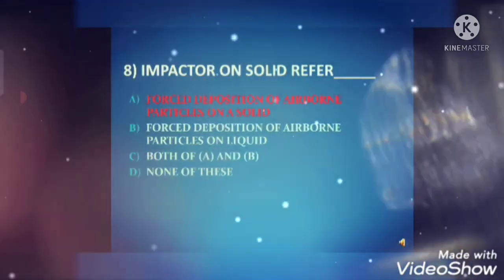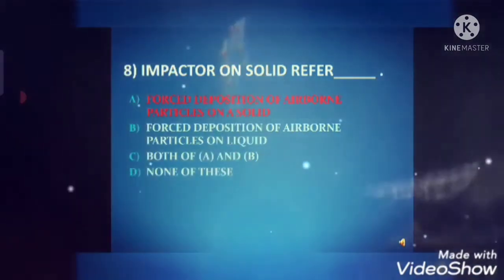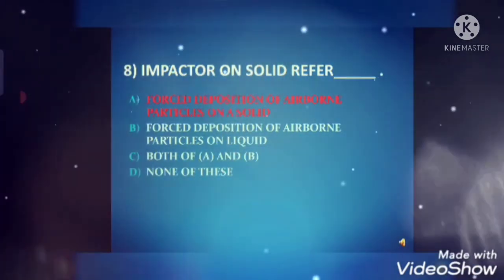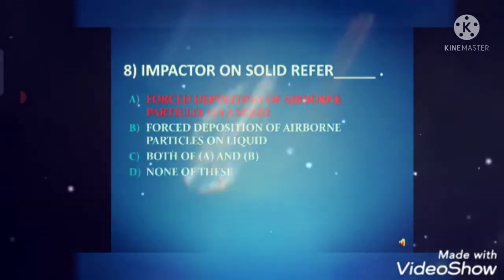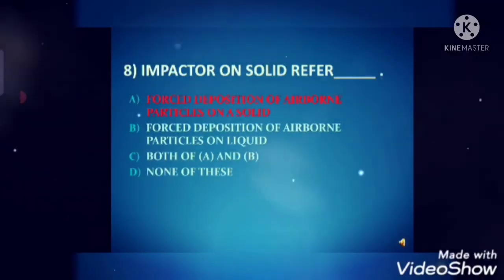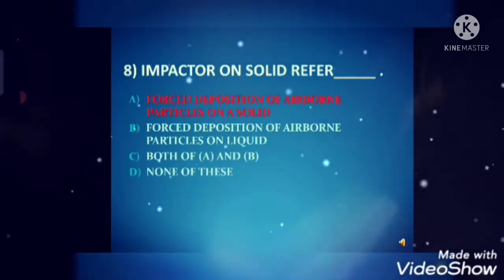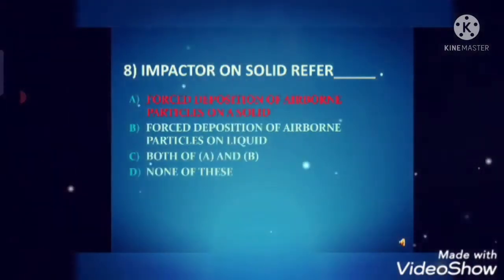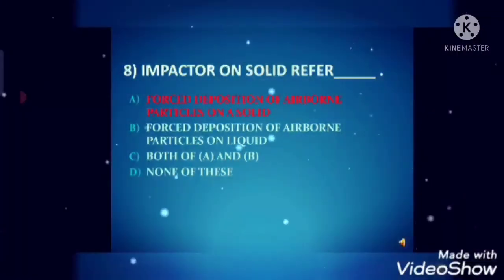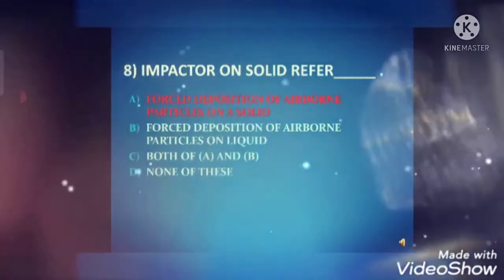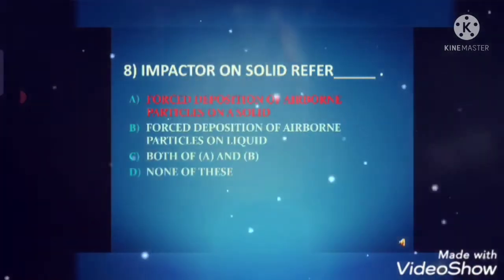Next is, impactor on solid refers to dash. Answer is option A, forced deposition of airborne particles on a solid. Solid impactors such as Andersen samplers, slit samplers and cyclone samplers are devices usually more efficient at capturing large particles. The former two samplers accelerate airborne particles, including infectious agents, through narrow holes or slits.